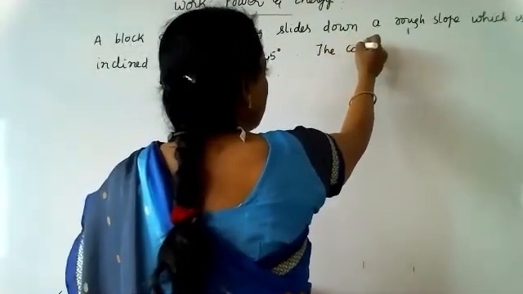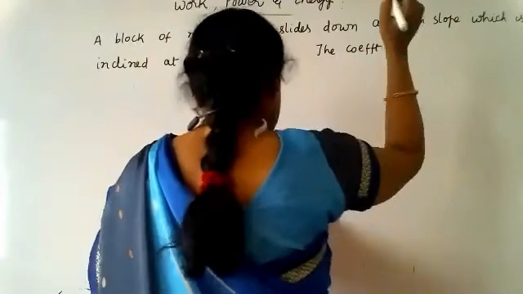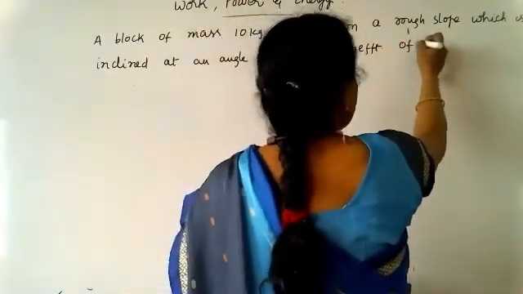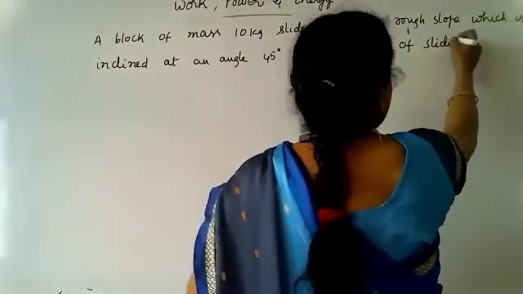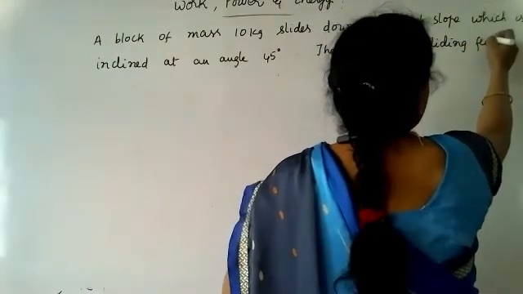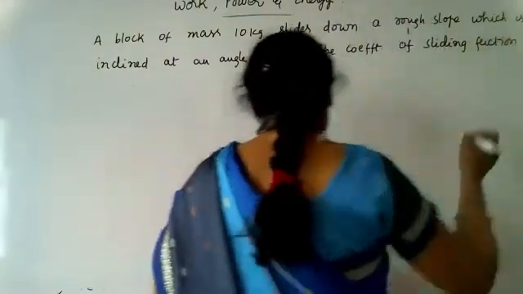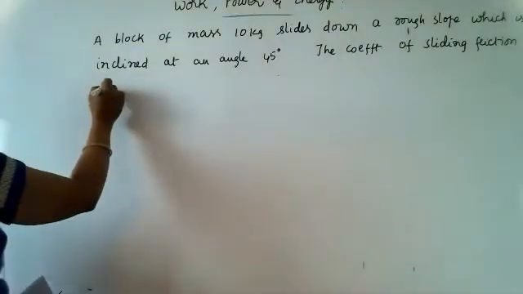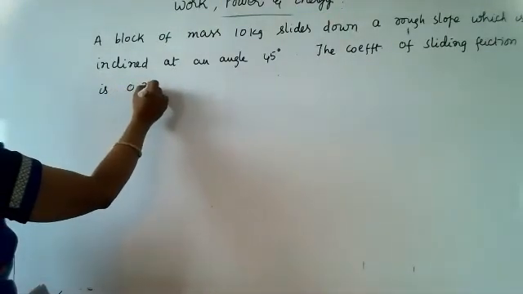Then the coefficient of sliding friction is 0.30.